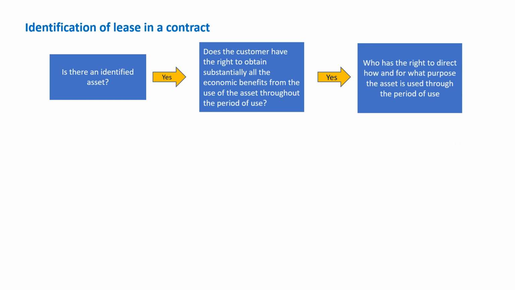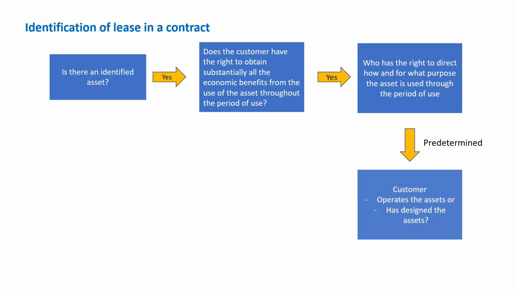If the answer is yes, who has the right to direct how and for what purpose the asset is used throughout the period of use? This question we need to ask to see whether the lessor has the right or the lessee has the right. In a few contracts, there may be predetermined conditions, like the customer will give the direction to the lessor on who will be operating the asset and how the asset will be designed.